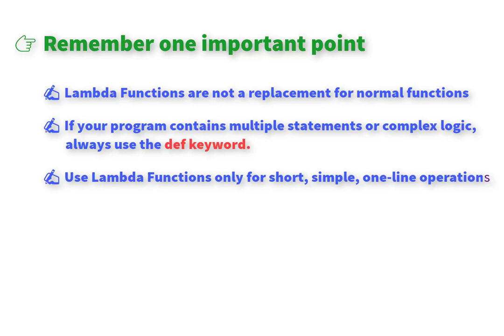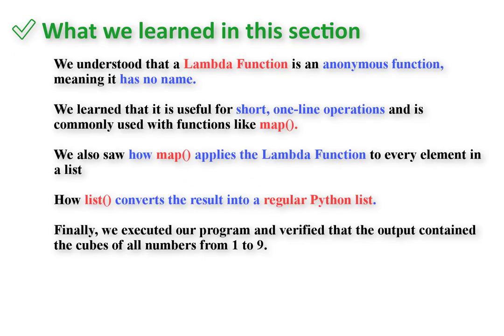So let's quickly revise what we learned in this section. Today we understood that a lambda function is an anonymous function, meaning it has no name. We learned that it is useful for short, one-line operations and is commonly used with functions like map. We also saw how map applies the lambda function to every element in a list, and how list converts the result into a regular Python list. Finally, we executed our program and verified that the output contained the cubes of all numbers from 1 to 9.